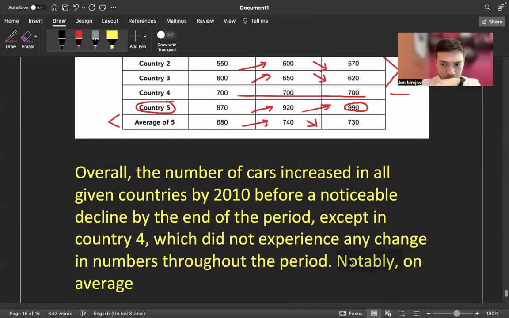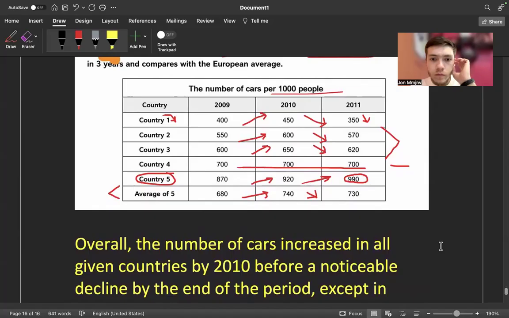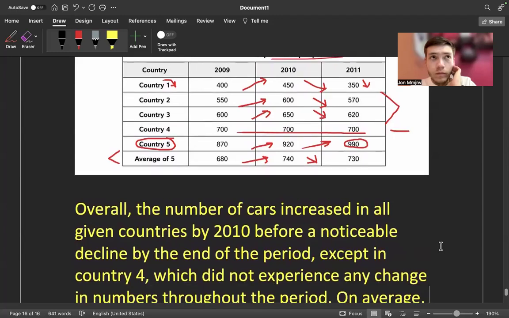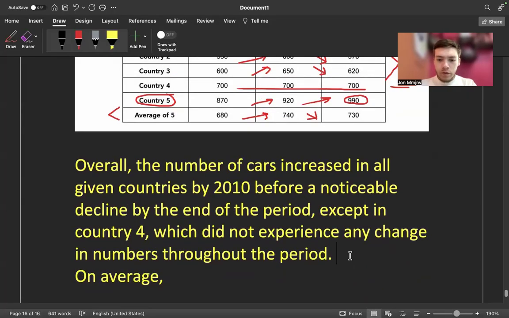Okay, let's write notably first. This one is a bit harder than I expected it to be.